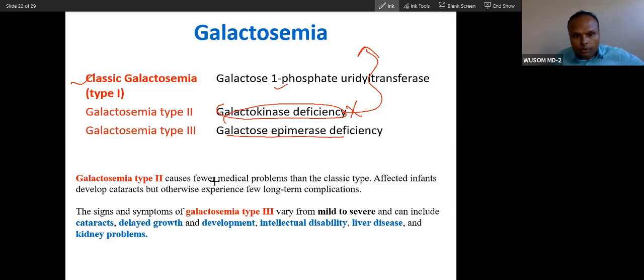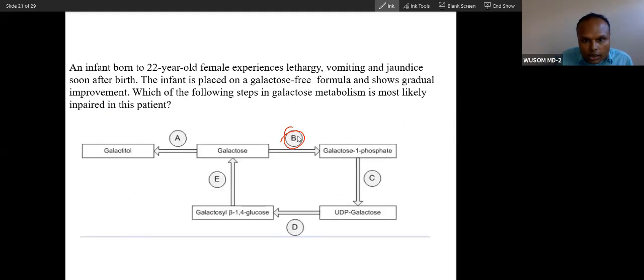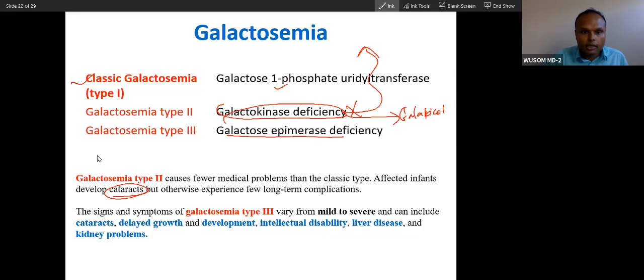Type 2 galactosemia has fewer medical problems, but affected infants develop cataract. You know why? Because of galactitol. Because of this aldol reductase, cataract is the only problem. If the kinase is not there, galactose will convert into this, and that is why cataract. Otherwise, no long-term problem. So you understood the pathogenesis of this.